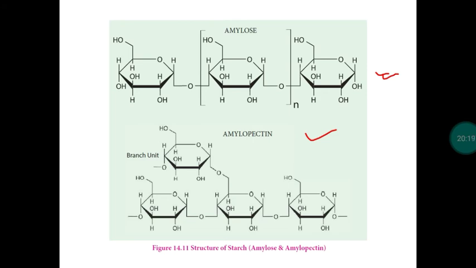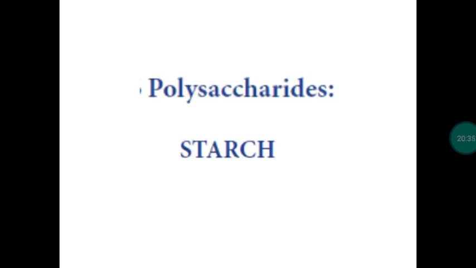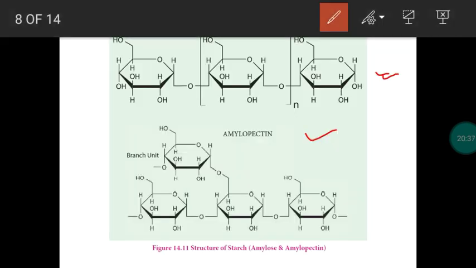Next, what is the difference between amylose and amylopectin? As I told, the solubility is different. Next, the arrangement of monosaccharides, how the glucose units are arranged, will be different. If you take amylose, all the monosaccharide units are arranged in a linear way. So this is a straight chain arrangement of monosaccharide units by 1,4 glycosidic linkage. Alpha 1,4 glycosidic linkage is present between the monosaccharide units.